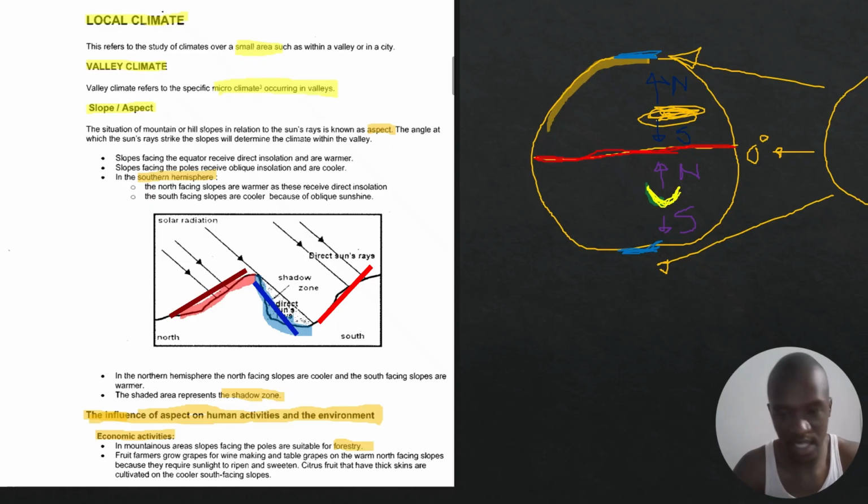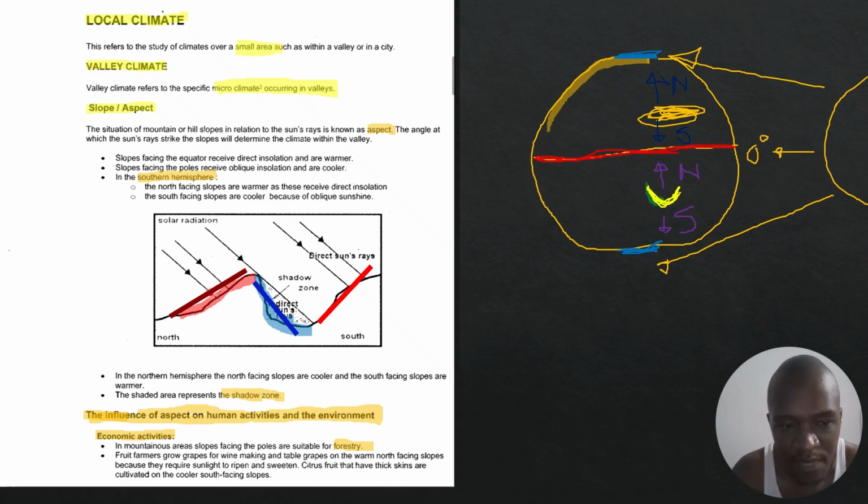The cold air is dry. Now, the opposite is true for what's happening here. Do you see this warm air? Remember, I said this red represents my warm air because it's receiving direct insolation. The air over here is going to be warm, but because it's receiving direct insolation, there's going to be a lot of evaporation. Therefore, this side of the mountain is going to lose a lot of moisture.